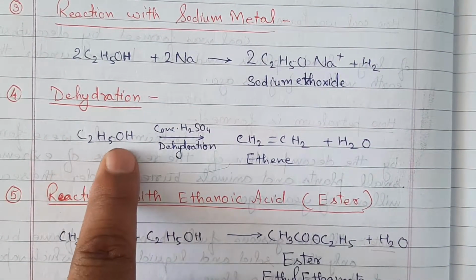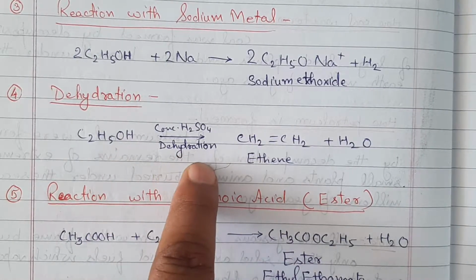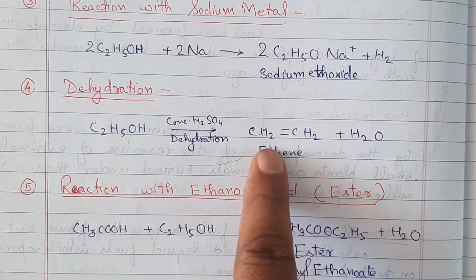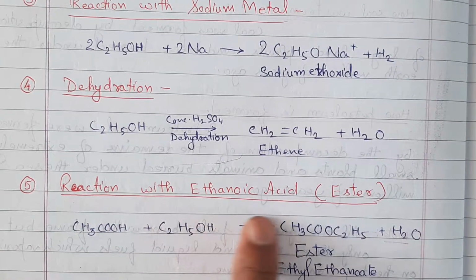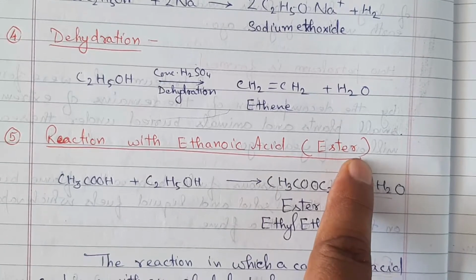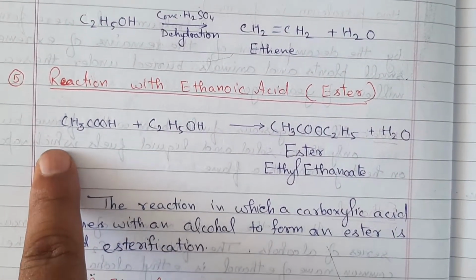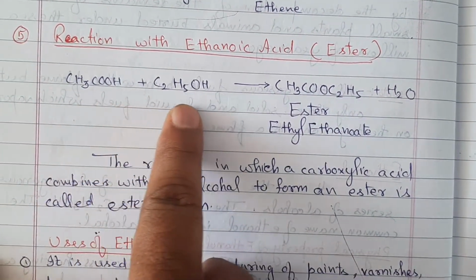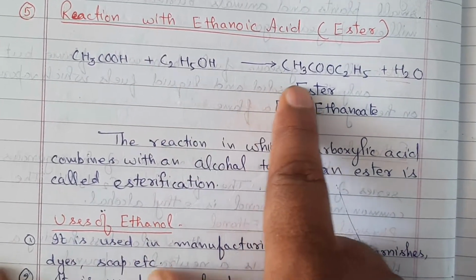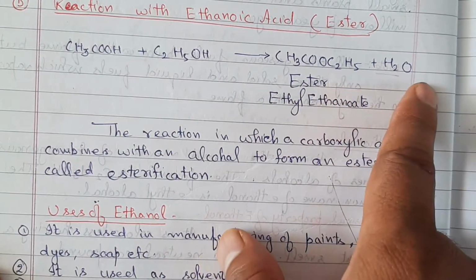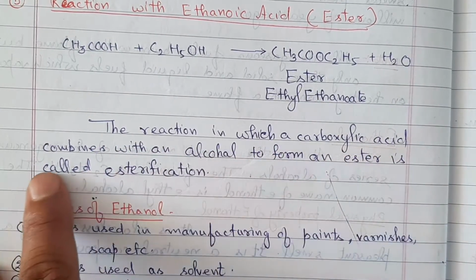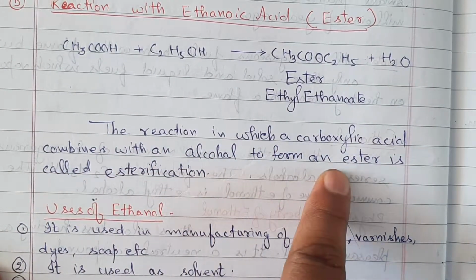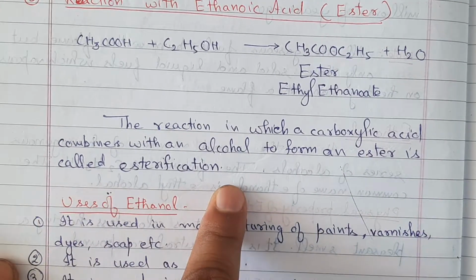Dehydration. C2H5OH dehydrates and gives ethene CH2=CH2 plus H2O. Reaction with ethanoic acid, that is, an ester forms. CH3COOH plus C2H5OH gives CH3COOC2H5 plus water H2O. The reaction in which a carboxylic acid combines with an alcohol to form an ester is called esterification.